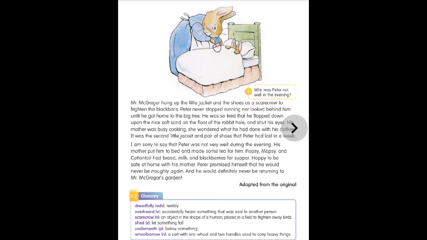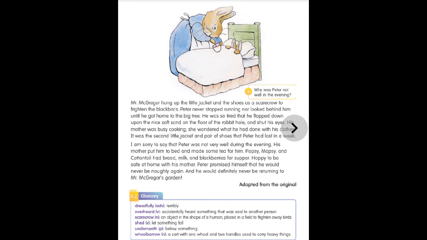What do you learn from the story? We learn that if we don't listen to our parents and do not behave well, we get into trouble. This also we have learned from the story. As Peter Rabbit didn't listen to his mother, he was caught in trouble.